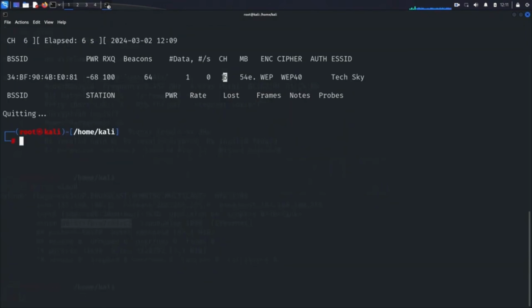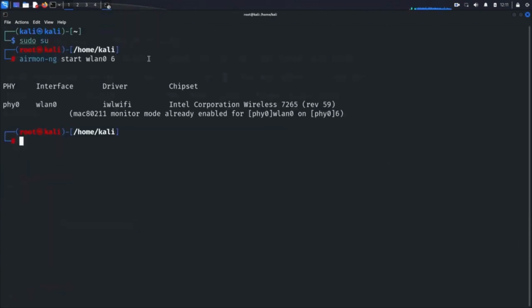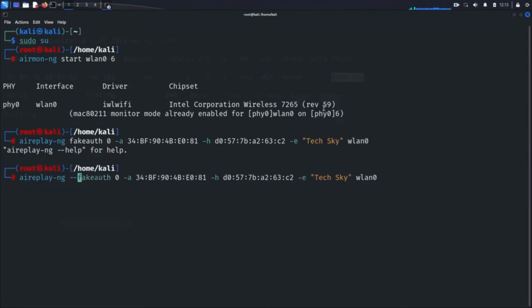To initiate the fake authentication attack, we'll start by setting our wireless interface to the appropriate channel using the command airmon-ng start WLAN0. This ensures that our interface is synchronized with the TechSky network's channel, facilitating communication between our device and the access point. Next, we'll execute the fake authentication attack using aireplay-ng --fakeauth 0 -a, here the MAC address of our access point, -h, and here the MAC address of our device, -e, which is the name of our access point, WLAN0. Let's break down this command.